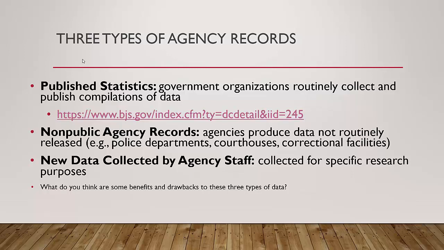Now, here's the deal with published statistics, right? With stuff like the UCR, we've already talked about some of the issues with the UCR. One of the biggest issues with the UCR is the hierarchy rule, right? They only record the most serious offense out of a variety of offenses that might have occurred during an incident. These often depend on voluntary participation from police agencies to send that information in. And so, it's really big. It gives us very large estimates of what's happening in terms of crime, but it does have some validity issues.